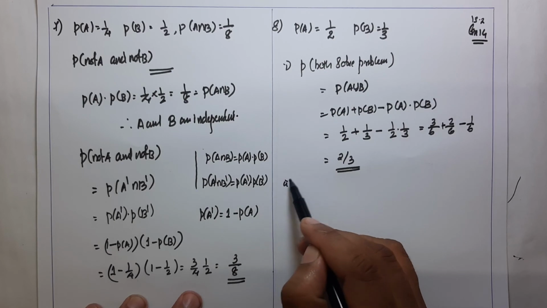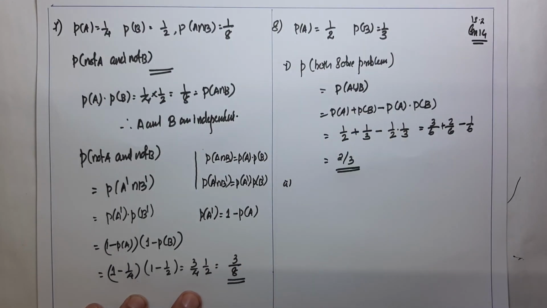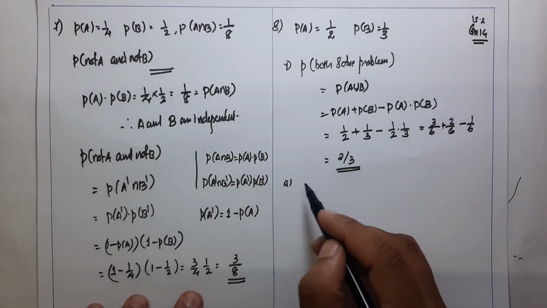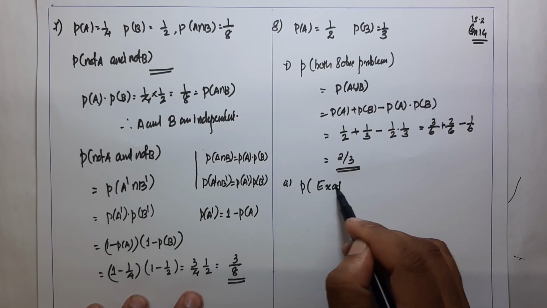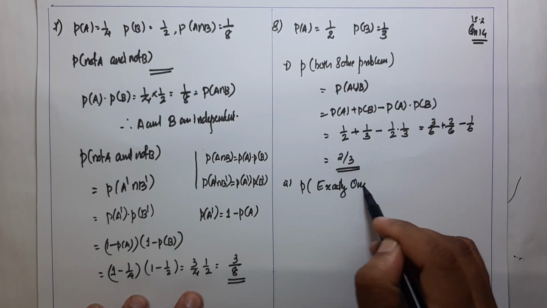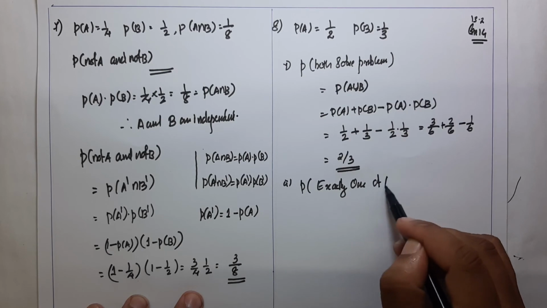Now the second question: the probability that exactly one of them solved the problem.